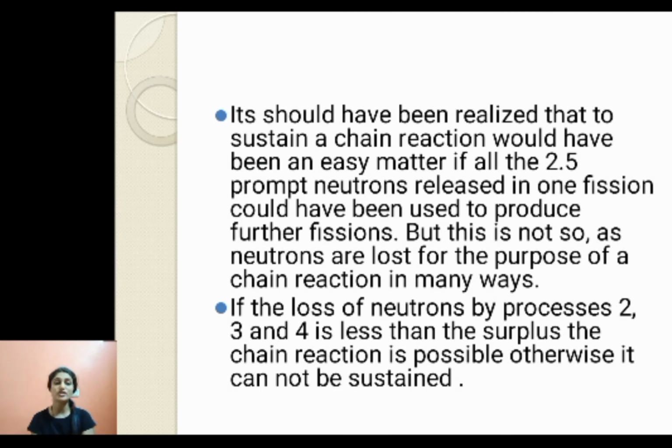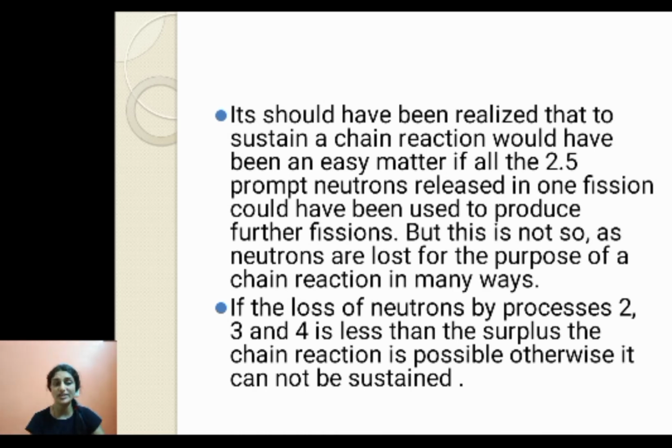If you want a chain reaction to succeed, it would be an easy matter to sustain it if the 3 neutrons which are emitted, or approximately 2.5 neutrons, but let us consider 3, all participated again in a nuclear fission reaction, and then whatever neutrons are produced also participated in another nuclear fission reaction.